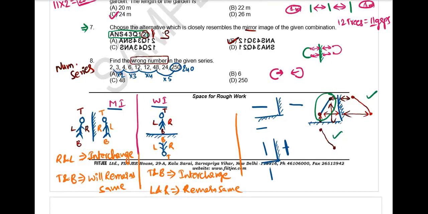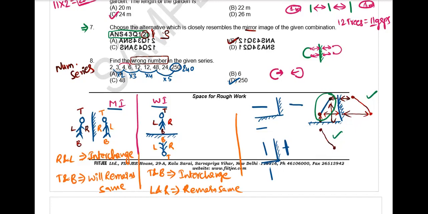So in place of 250, there should be 240, but he is asking for the wrong number only. So that's why we can say 250 is the wrong number. And before confirming 250 as the answer, we have to verify the logic for the remaining elements also. What are the remaining elements? 3, 6, 12, and 24. What is the logic for that?